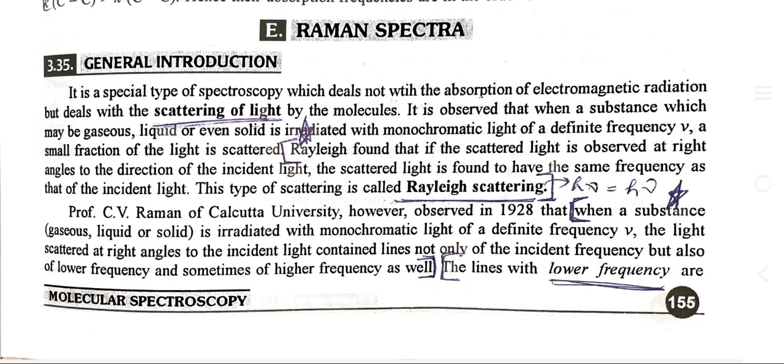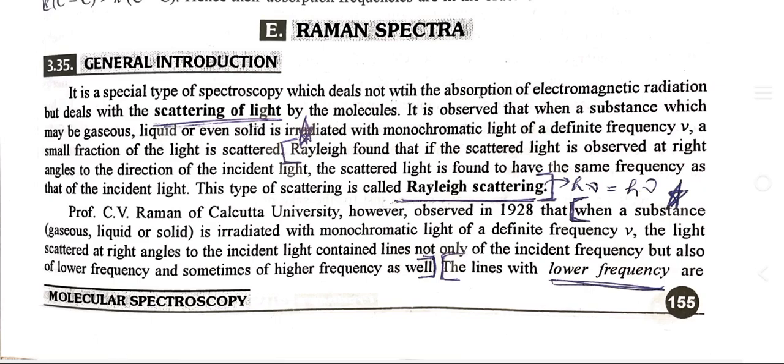Today I'll speak about the topic Raman Spectroscopy. It is a special type of spectroscopy which deals not with the absorption of electromagnetic radiation but with the scattering of light by the molecules. It is observed that when a substance, which may be gaseous, liquid, or even solid, is irradiated with monochromatic light of a definite frequency, a small fraction of the light is scattered.